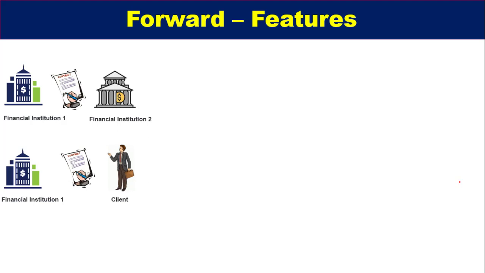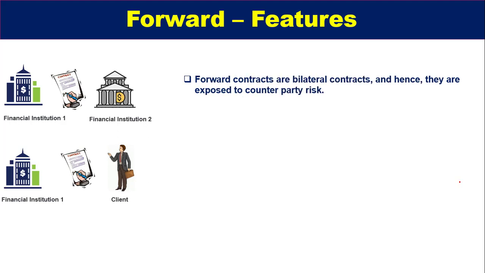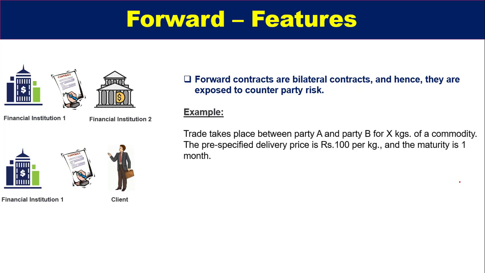Now we will discuss some of the features involved. What are the features of a forward contract? First, forward contracts are bilateral contracts, so they are exposed to counterparty risk. And what is counterparty risk now? We will discuss it with a short example.